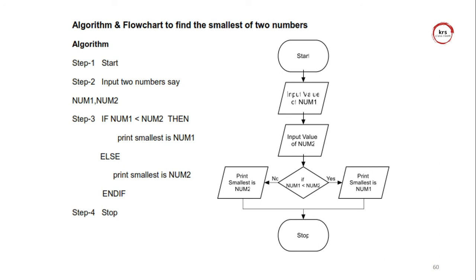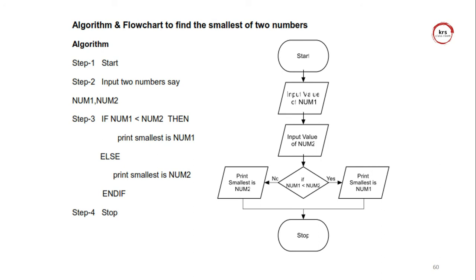So here I read the two values one by one. Input the value of number 1 and number 2. Okay, you can also use only one parallelogram symbol and read both numbers: read number 1 comma number 2. It is also correct. And then take a decision. Why did I draw the diamond symbol? It is a decision. Either number 1 is smallest or number 2 is smallest.